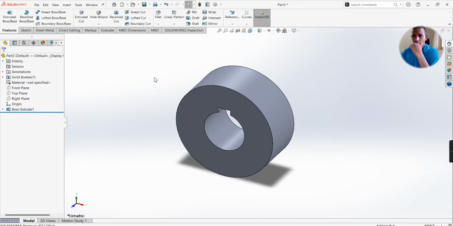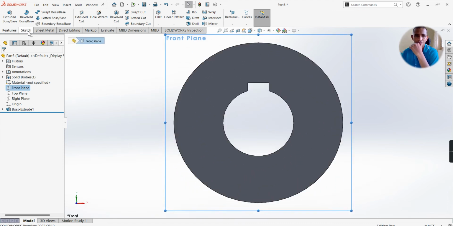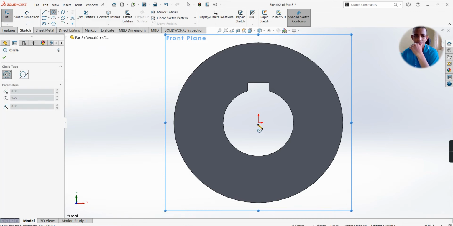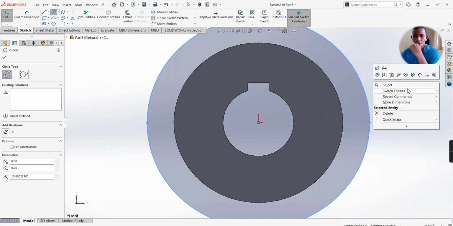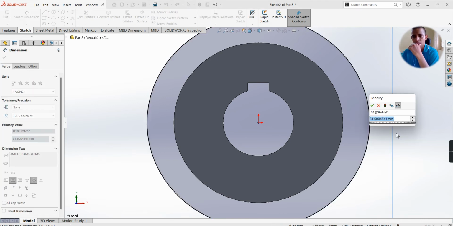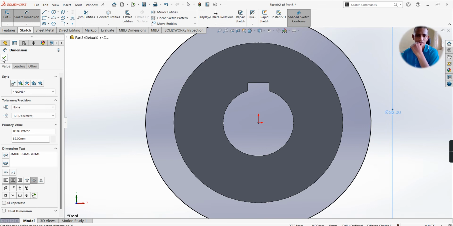Now let us create the teeth profile. For that select front plane, front view, sketch, circle. From the origin point draw one circle, make dimension, diameter. Here we will go for 32 mm and select OK.